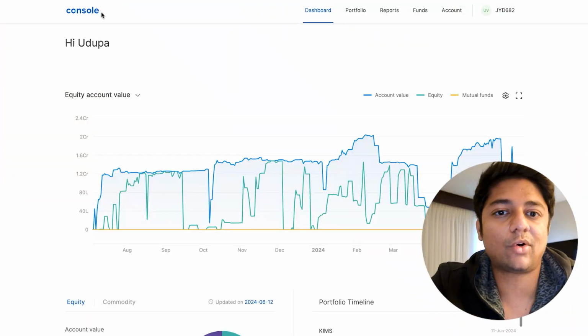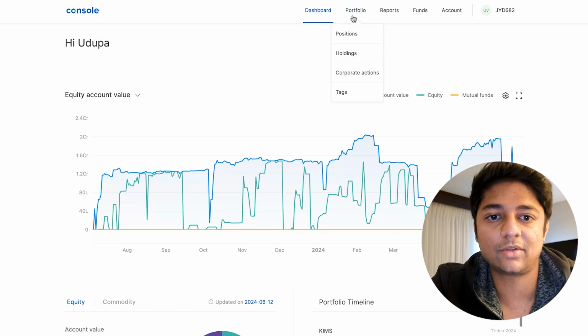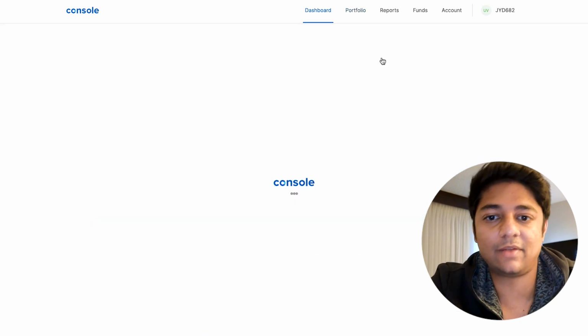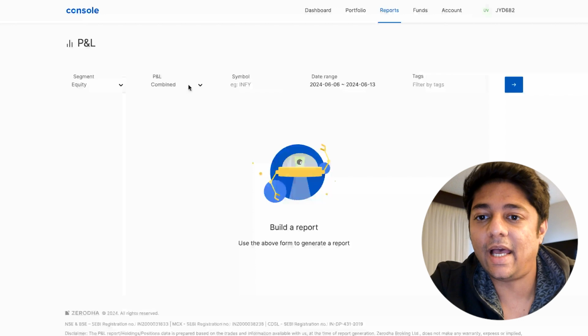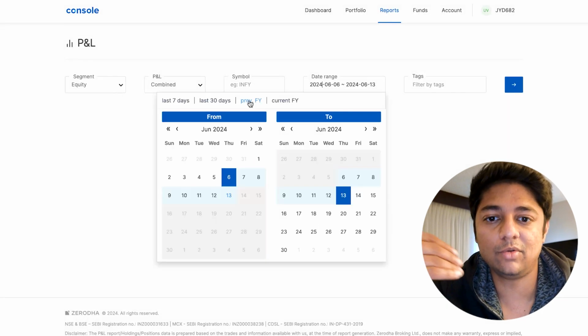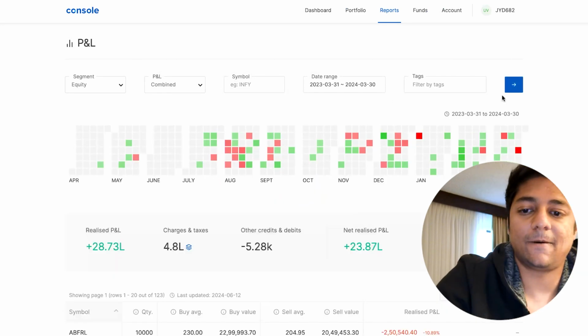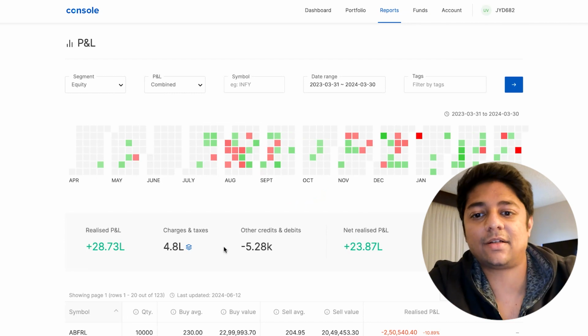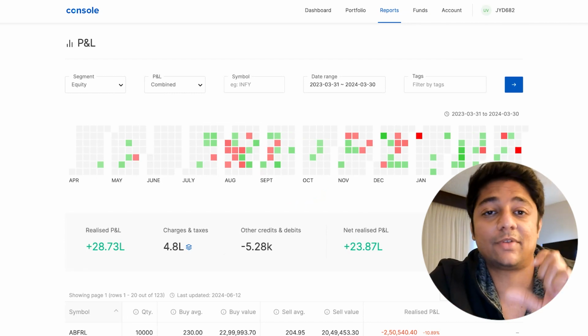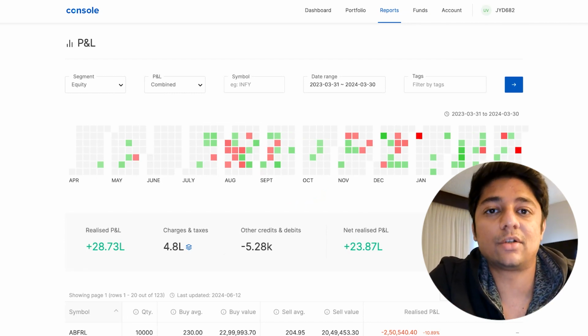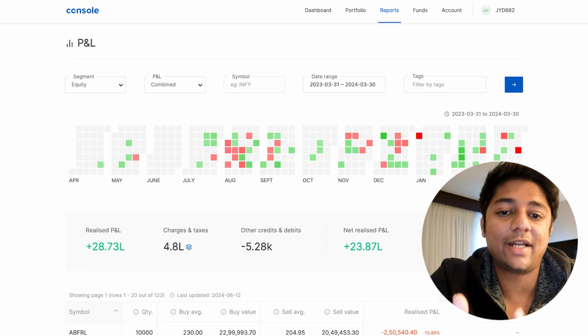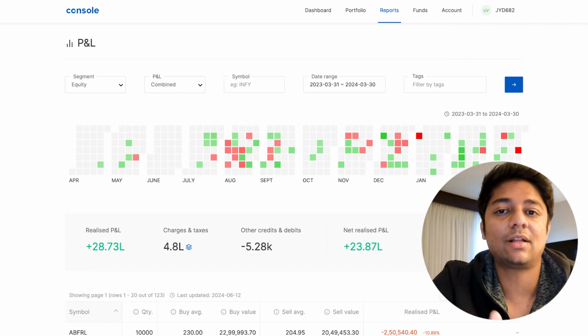Okay, so this is my console. This is my Zerodha console. Let me just go to PNL first before I go into tax PNL. And if I just click on equity for now, let me show you equity first and I do previous FY. Now, if I show you my previous FY, you will see that obviously it's very scattered. There are some months where I've done trades, some months I've done too many trades, some months I've not done too many trades. But because I do a lot of swing trading, you will see a lot of equity trades like this.